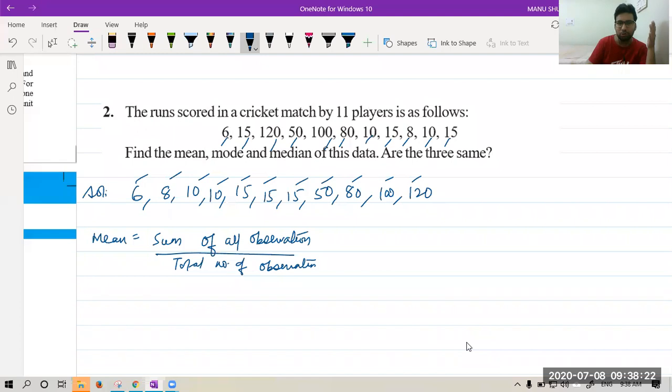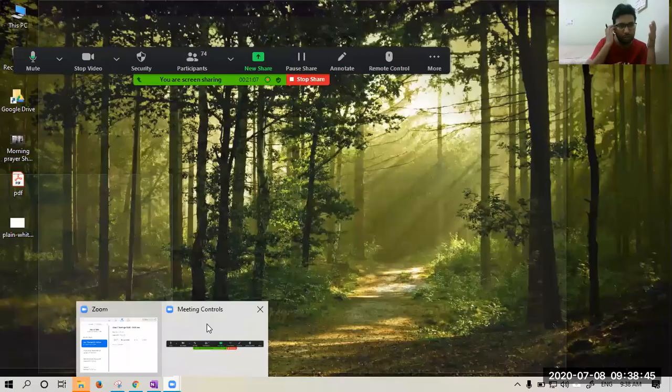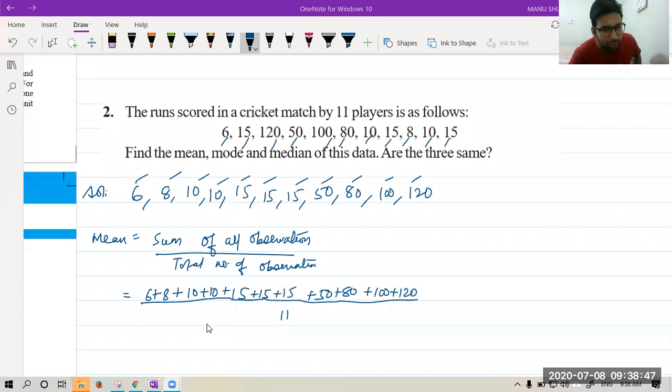Please tell me what is the sum of all these values. 6 plus 8 plus 10 plus 10 plus 15, 15, 15 plus 50 plus 80 plus 100 plus 120, upon 11. Please tell me the sum. Some are saying 428, some are saying 429.